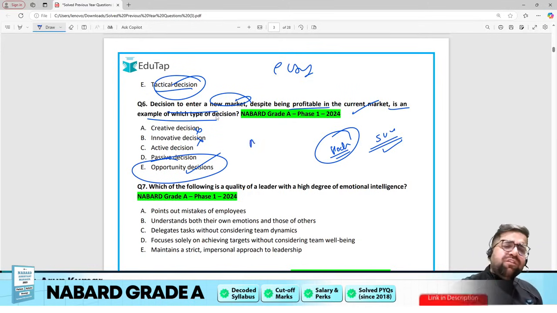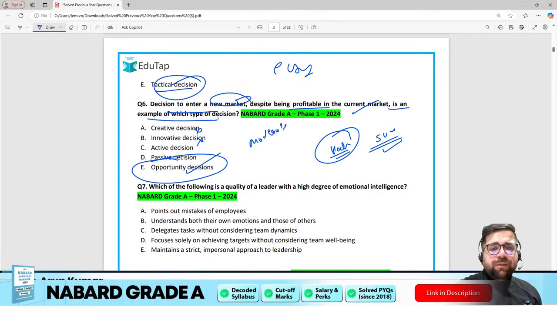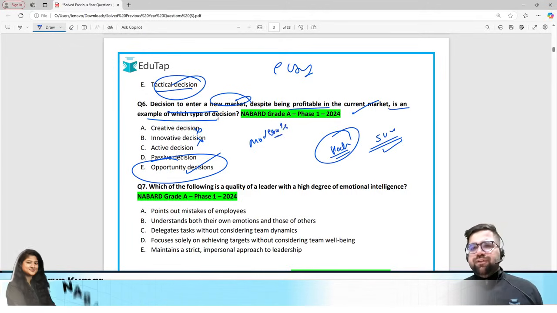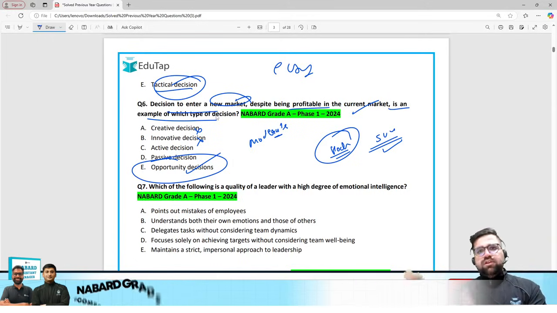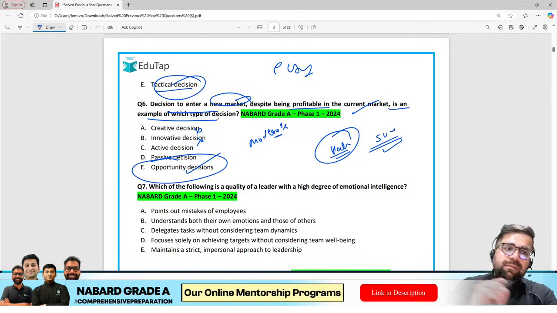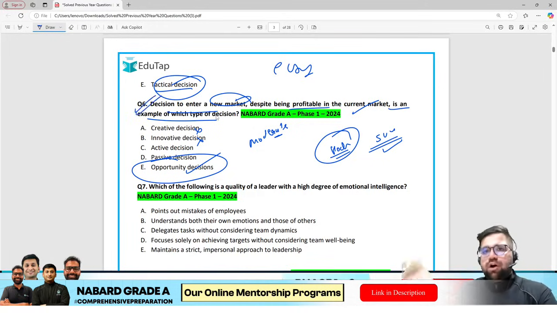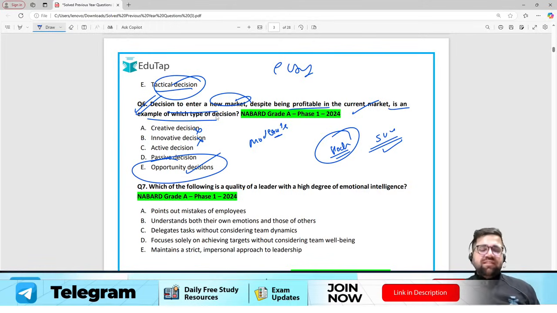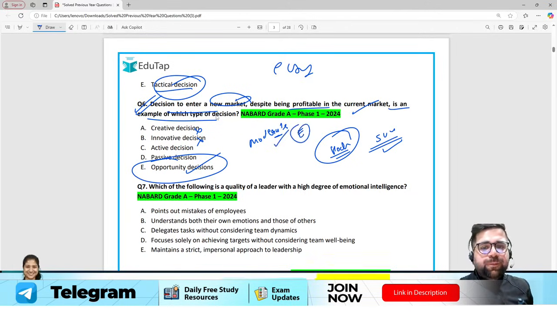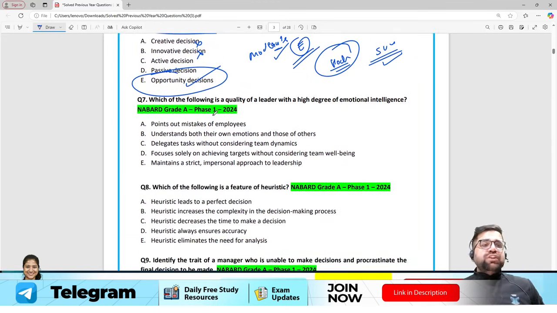Okay, now I will term this question as moderate. Why? Because generally when we are teaching you different types of decisions, we do not teach opportunity decisions, passive decisions, right? Because this is not in the main curriculum. This is not given in your syllabus, right? But still, I think those who use their common sense, it's easy. But those who are finding it difficult, those who are reading decision making for the very first time, it can be moderate for you. The correct answer will be option number E, and I hope you would have also got it correct. Okay.